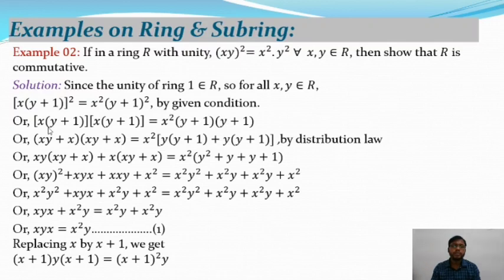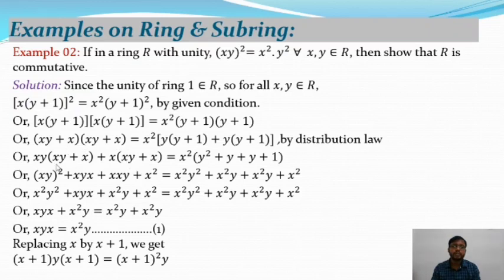So now, applying the distribution property of ring, from the above equation we get xy plus x from the first bracket, and from the second bracket we will get xy plus x, and it is equal to x² into, again applying the distribution property of ring, y(y+1) plus 1(y+1). After simplifying the above equation, we get (xy+x)(xy+x).